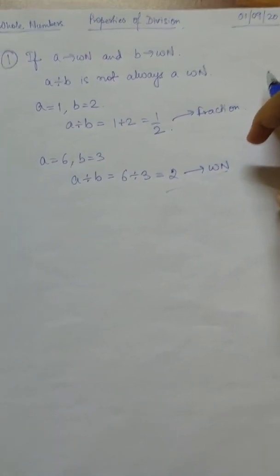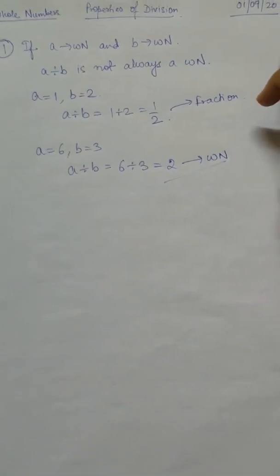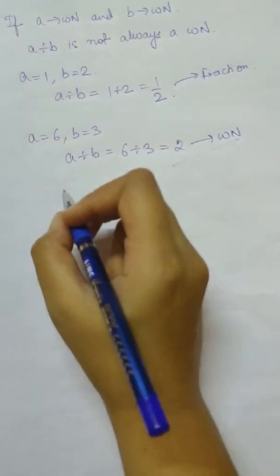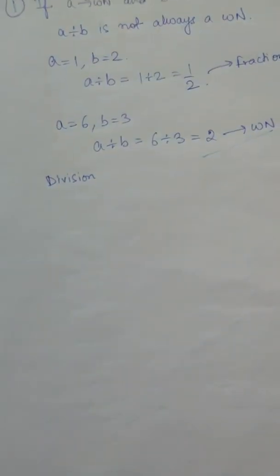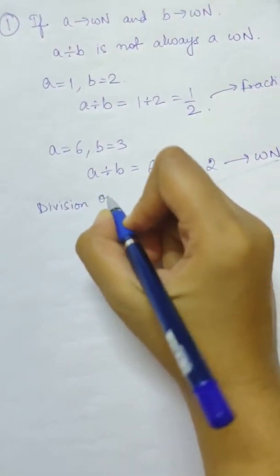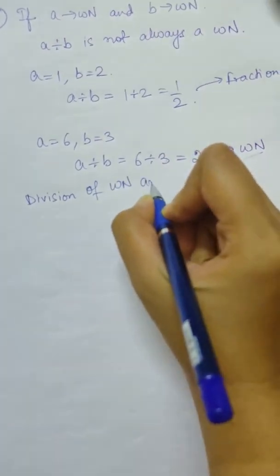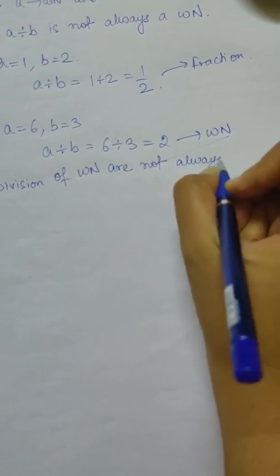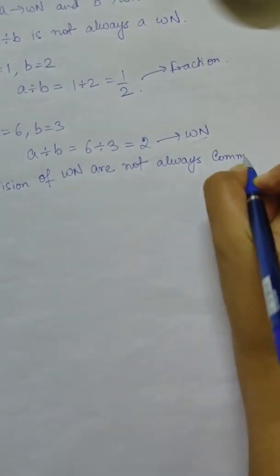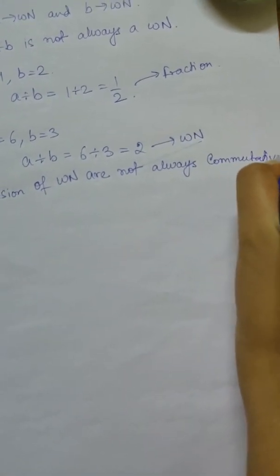That's why division of whole numbers is not always commutative. So we can write down: division of whole numbers is not always commutative. So the first property is done.